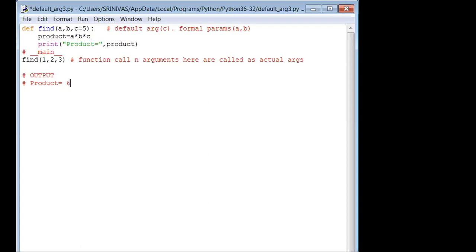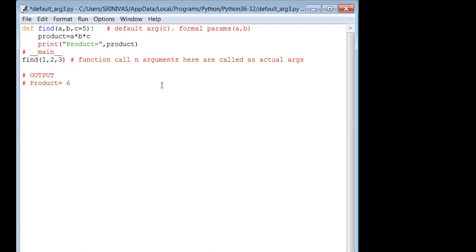So what is the concluding point for this? Default arguments are effective as long as there is no incoming actual argument. Then the default argument stands strongly.